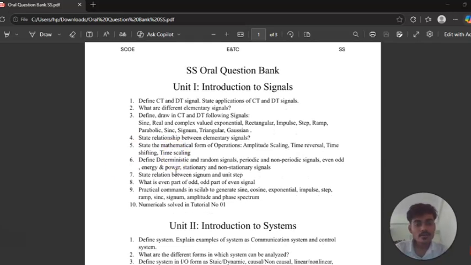After that, question number 6: define deterministic and random signals, periodic and non-periodic signals, even and odd signals, energy and power signals, and stationary and non-stationary signals. These are all the types of signals. You have to define all of them and know them very well.